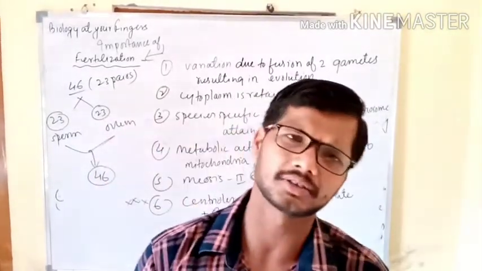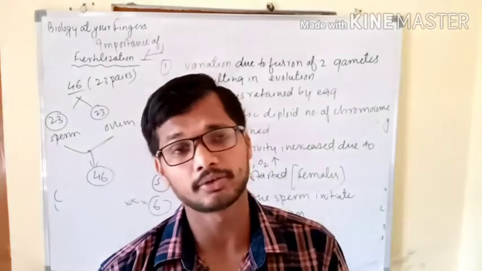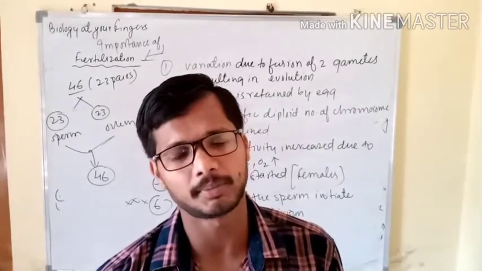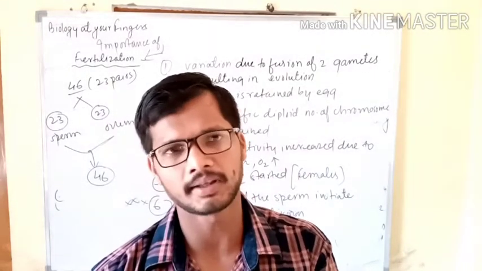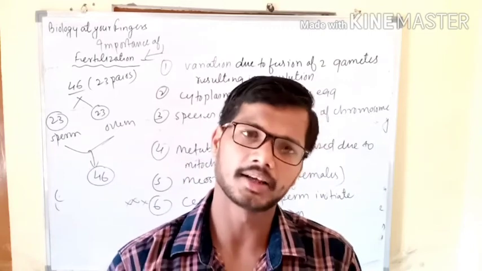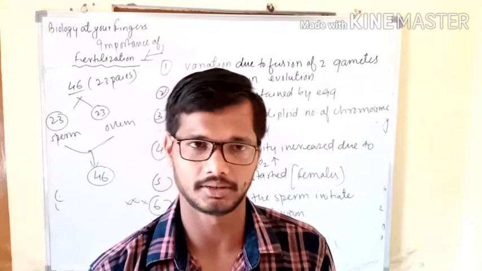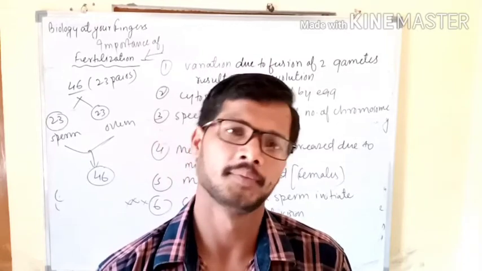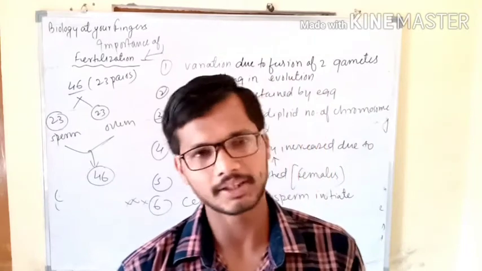In the last we can also discuss the formation of the fertilization membrane, and due to the formation of the fertilization membrane only one sperm is able to fuse with the egg, preventing polyspermy. So this was all about fertilization, and in the next video we will discuss the cleavage of the zygote, because in fertilization we have just made the zygote, and after the formation of the zygote there will be cleavage of the zygote.